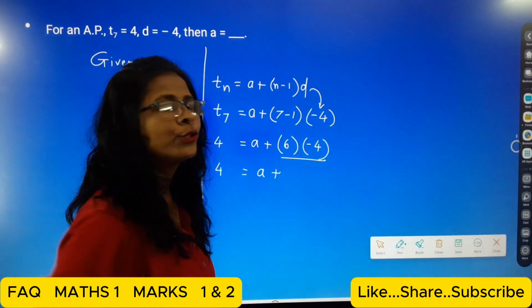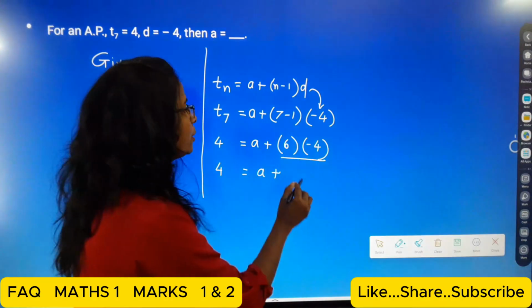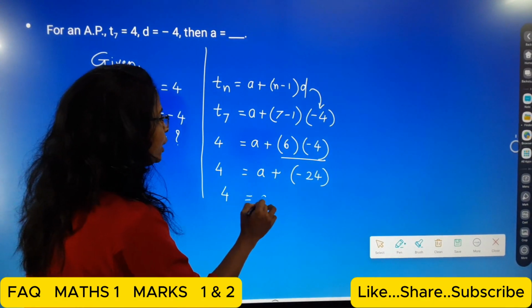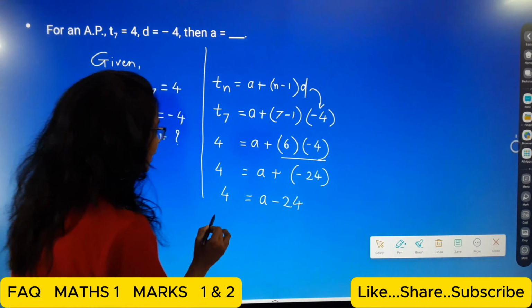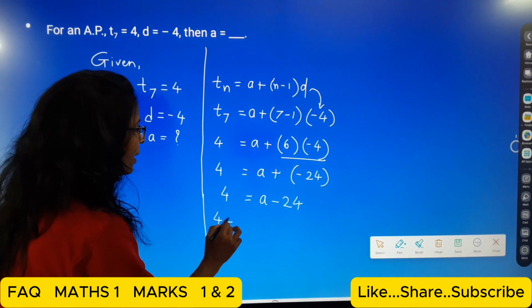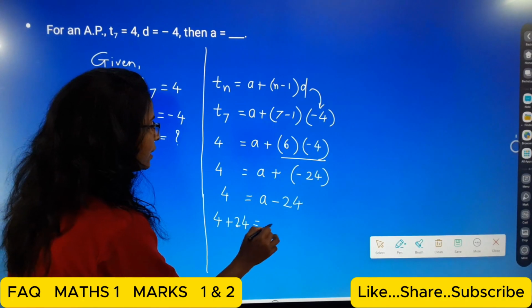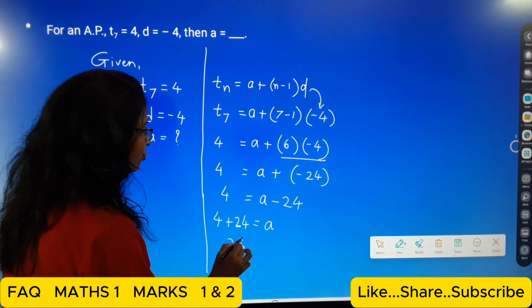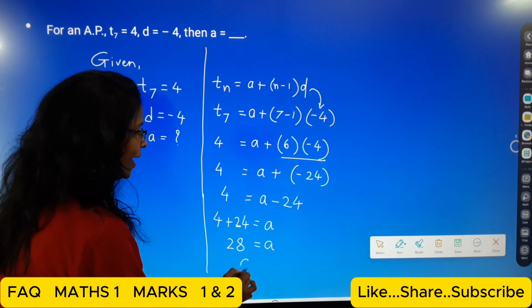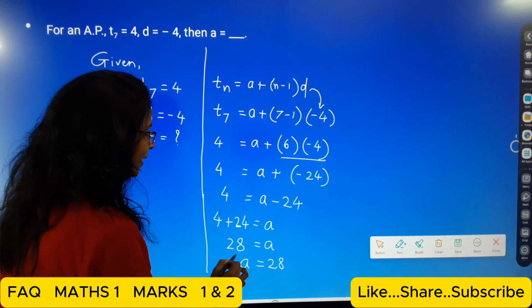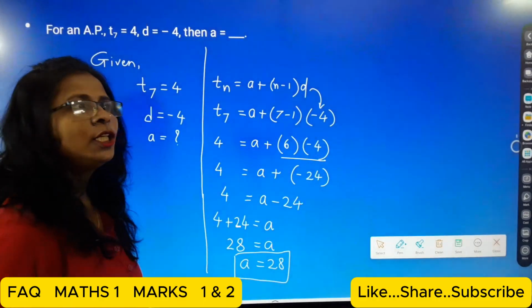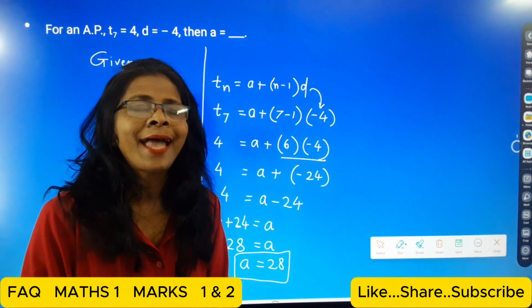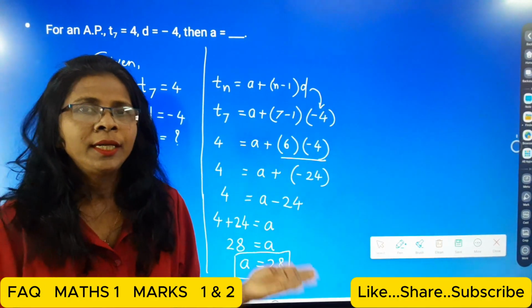And what is the product of these? First write down that product, and that is equal to minus 24. So 4 is equal to a minus 24, and that is 4 plus 24 is equal to a. We shift the minus 24 here, so it will be positive 24. So 28 is equal to a. a is equal to 28. Okay students, see how easy it is, very easy. Questions 1 and 2 carry 1 and 2 marks.